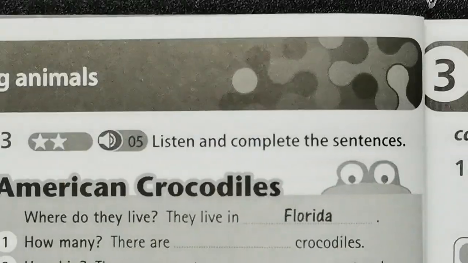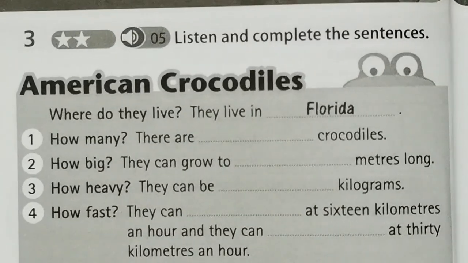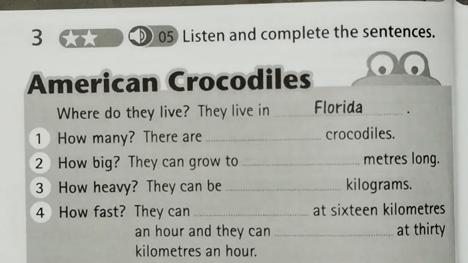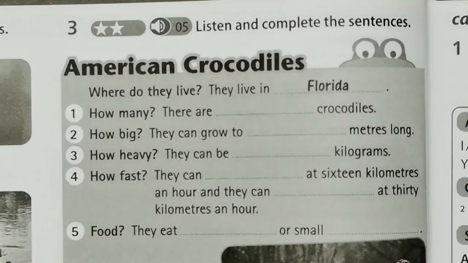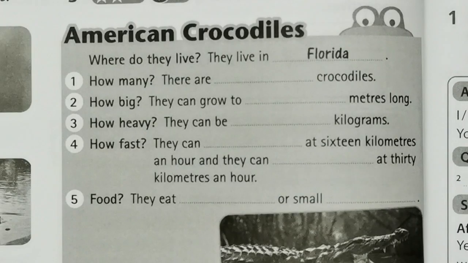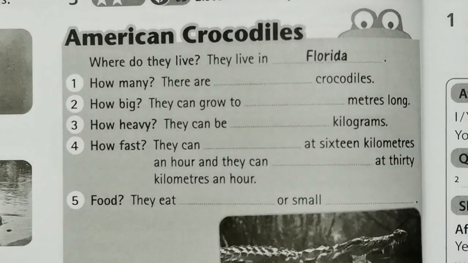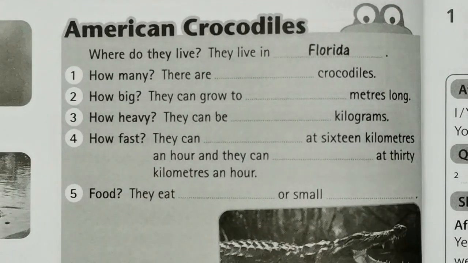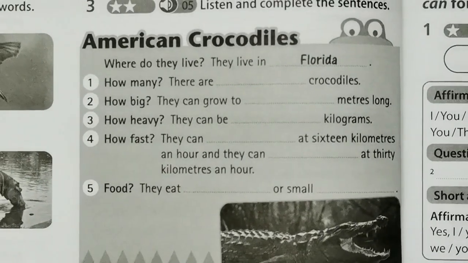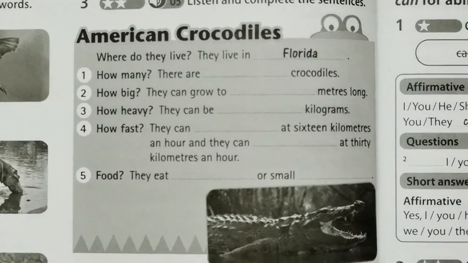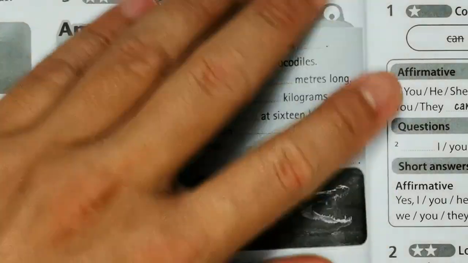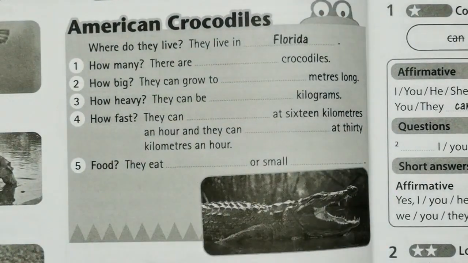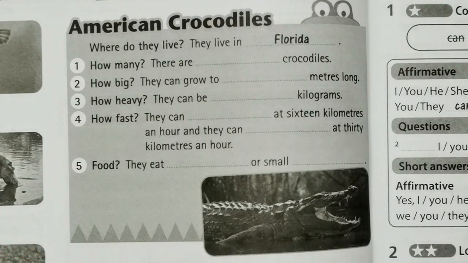And then number 3, Activity 3, listen and complete the sentences. So later I will play the audio. So you listen carefully and then you fill in the blanks. So let me minimize it a bit so that you can see the whole passage here. So now I will play the audio.